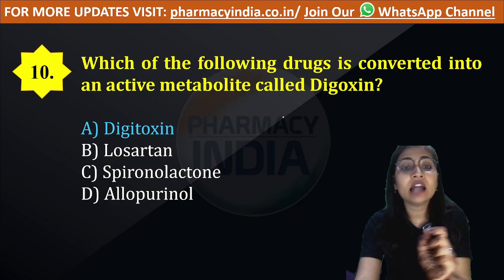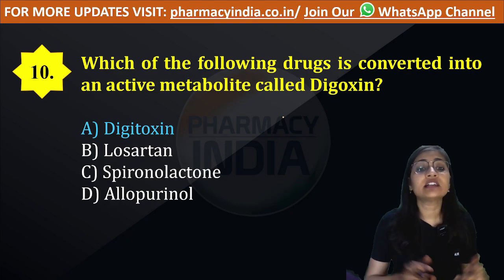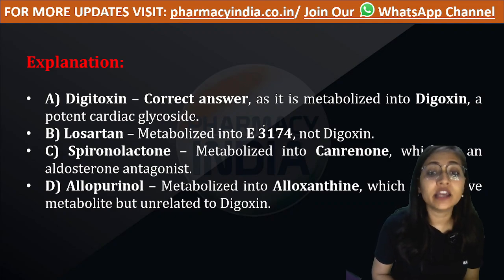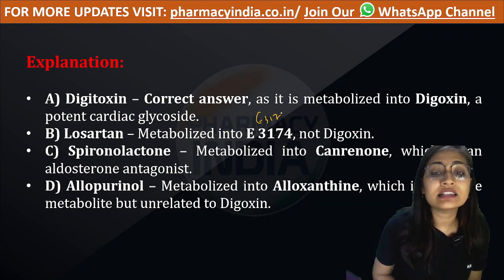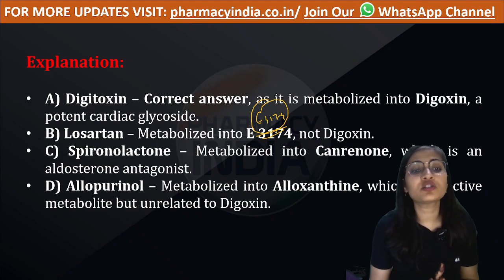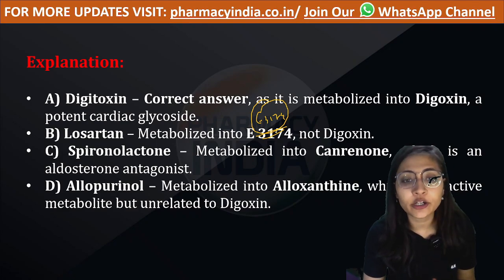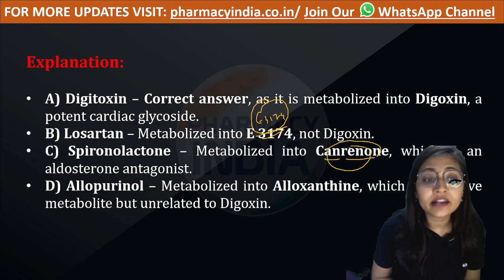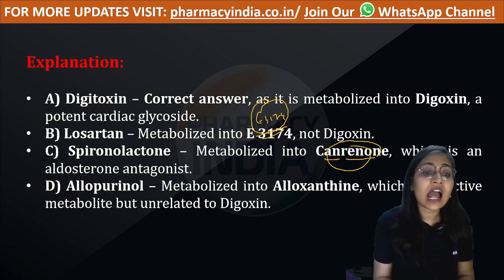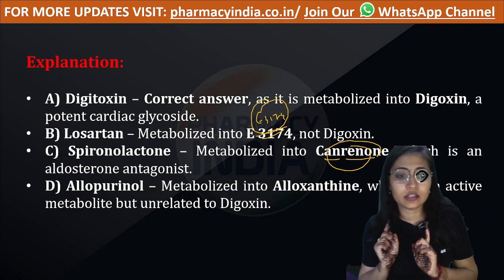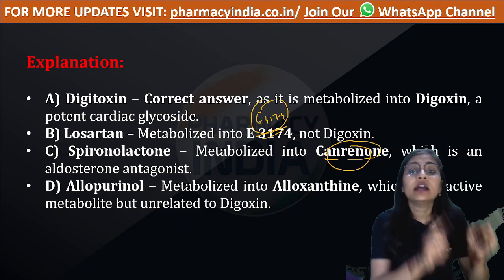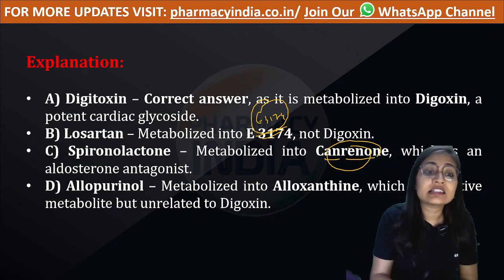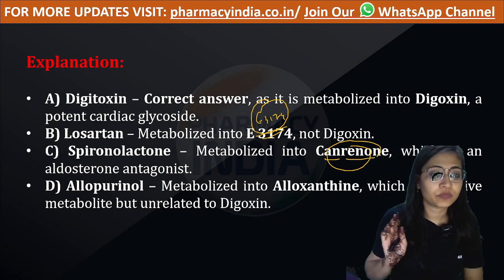Let's see what the other active metabolites are. Losartan gets metabolized into E3174. Now the next option is spironolactone. Spironolactone gets converted into canrenone, and this canrenone acts as an aldosterone antagonist.